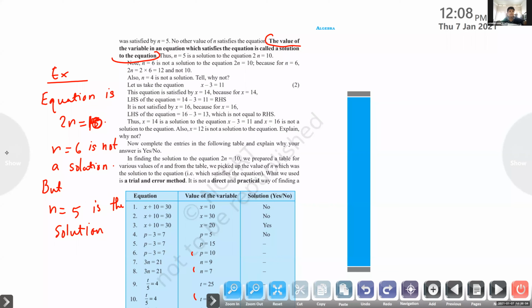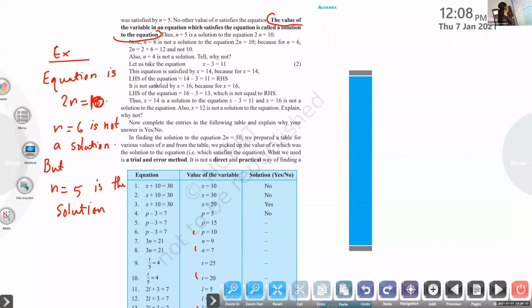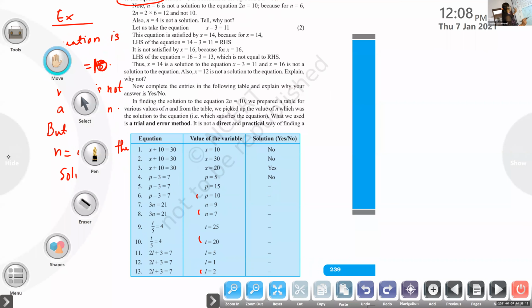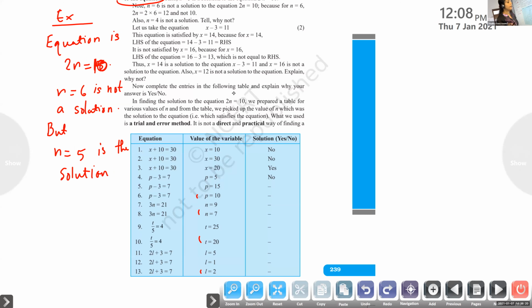Did you write example? Yes, ma'am. If you write example, you can write this. Give again the heading trial and error method. It is not here itself, it is given that. Here, can you see your textbook fully? I am making you read. Okay, children? Even each and every word is important in this text, in this chapter.